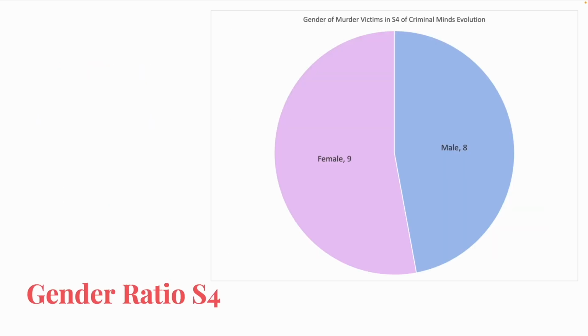As for the genders of the murder victims in Season 4, there were 9 women and 8 men. The first 3 seasons all had majority male murder victims, but this season was majority female, though it was much closer to an even split. If you look at Evolution as a whole, it is 20 female victims to 42 male victims, a roughly 1/3, 2/3 split. In fact, every show I've recorded data for has this pattern, except for Fargo, but each season stands alone in that show, so it's a little different. But every other show has had a 2/3, 1/3 split in the murder victim gender. The majority gender depends on the show, but the split holds for every show.